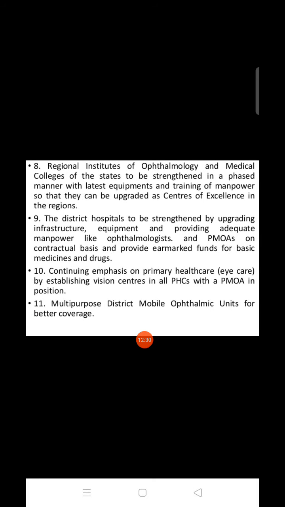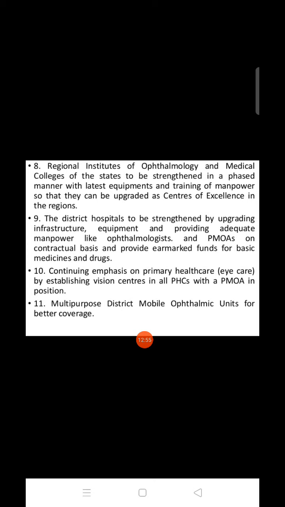And then next, the Regional Institute of Ophthalmology and Medical College of the state to be strengthened in a phased manner with latest equipment and training of manpower, so that they can be upgraded as a center of excellence in the region. They have to update their knowledge, use the latest equipment for giving care to the patient, and increase the training of manpower.